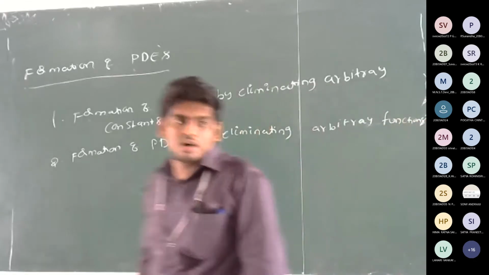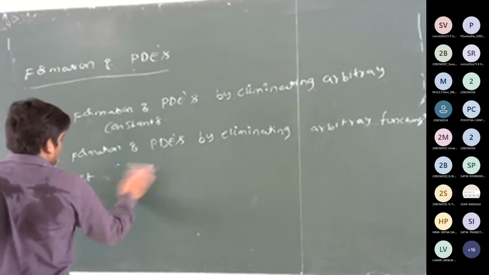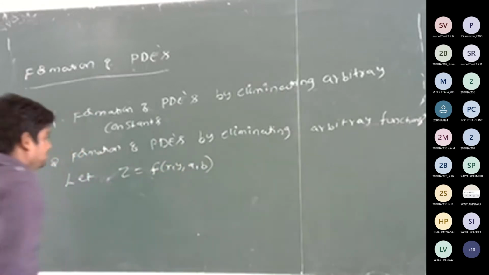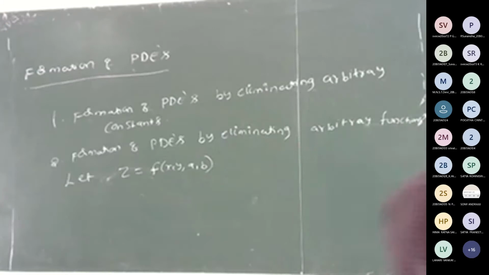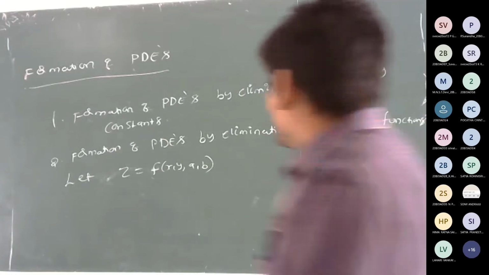So write down the common procedure. Let z is equal to f of x comma y comma a comma b. Right. So call it as 1.